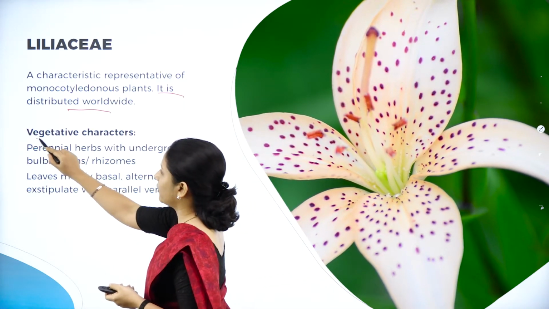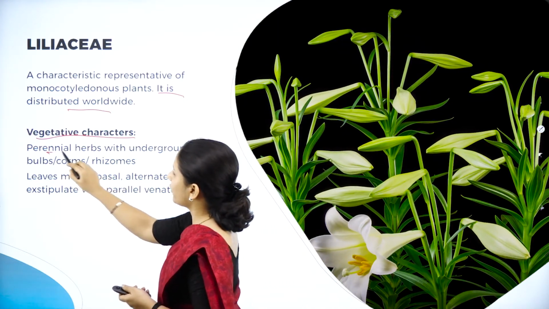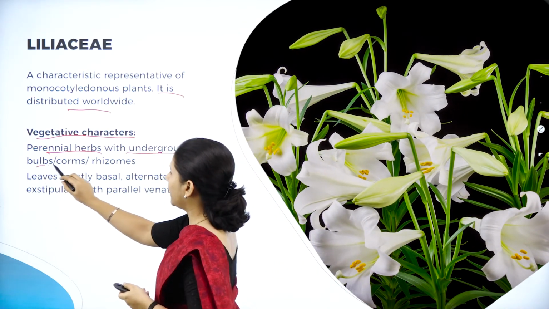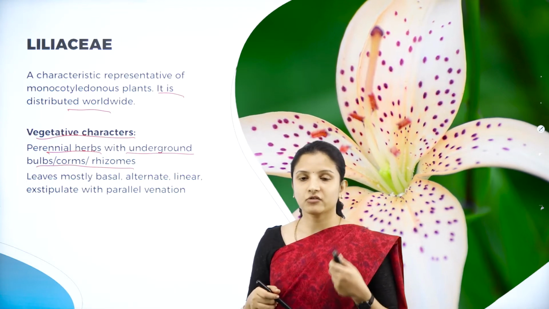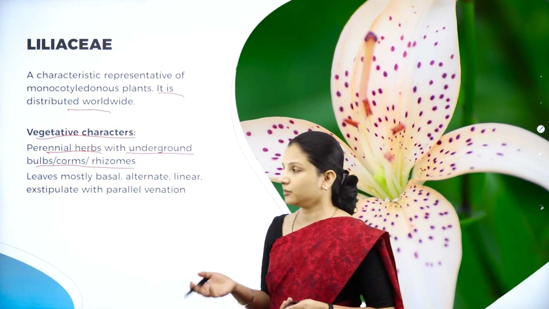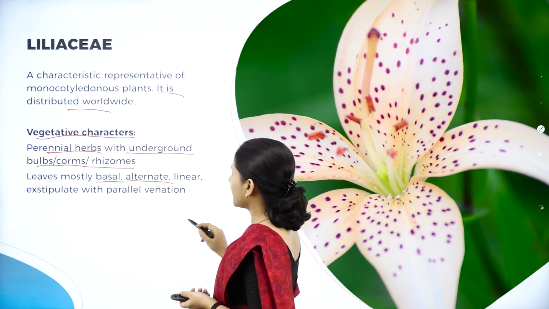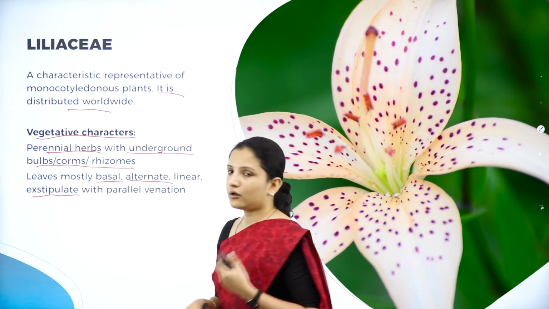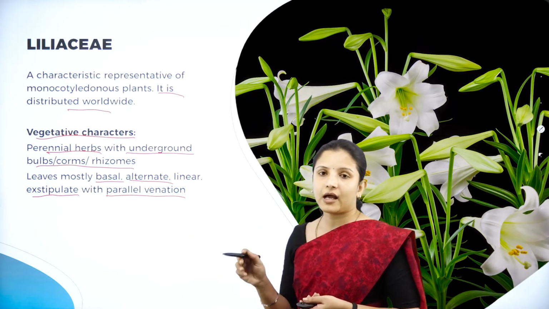So first we shall study the vegetative characters. These are perennial herbs, growing throughout the season, and they have an underground bulb, corm or rhizome. These underground bulbs, corms or rhizomes are the vegetative propagules which can be used for producing new plants, for vegetative propagation. And the leaves are mostly basal, with alternate arrangement. They are linear, that is, very thin. They are exstipulate, that is, they do not have stipules, and they have parallel venation. Again here, because they are monocots, they have parallel venation.